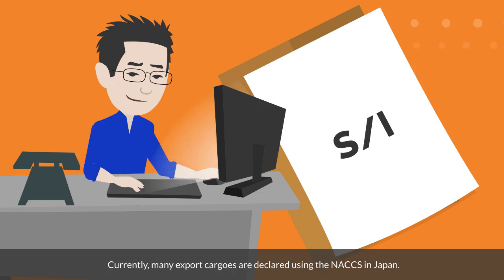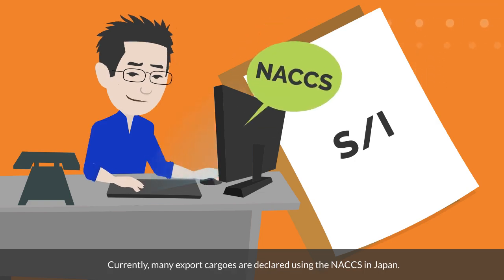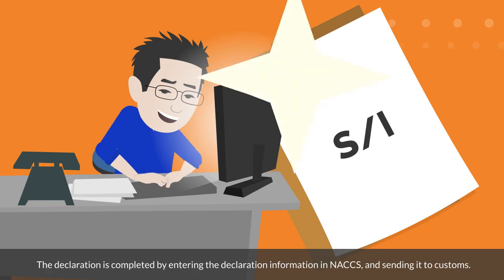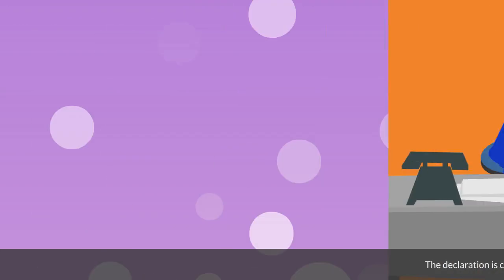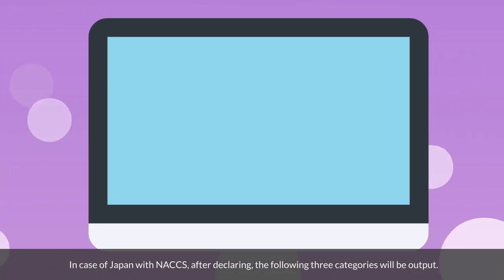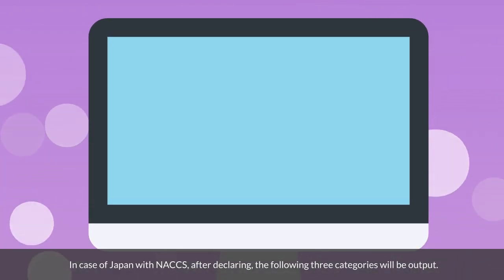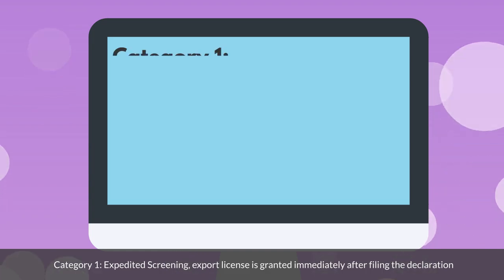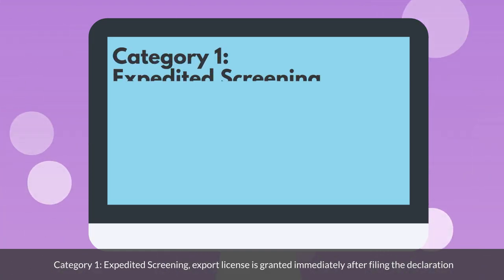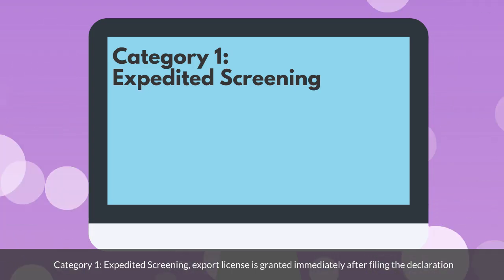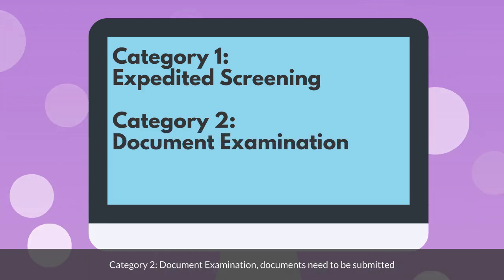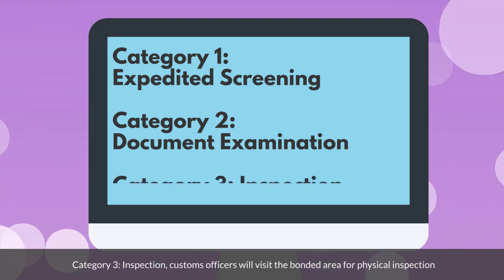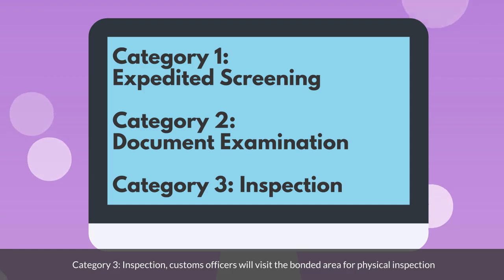Currently, many export cargoes are declared using NACS in Japan. The declaration is completed by entering the declaration information in NACS and sending it to customs. In the case of Japan with NACS, after declaring, the following 3 categories will be output. Category 1, Expedited Screening. Export license is granted immediately after filing the declaration. Category 2, Document Examination. Documents need to be submitted. Category 3, Inspection. Customs officers will visit the bonded area for physical inspection.